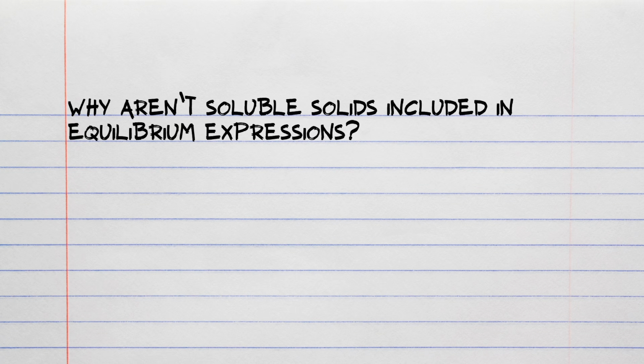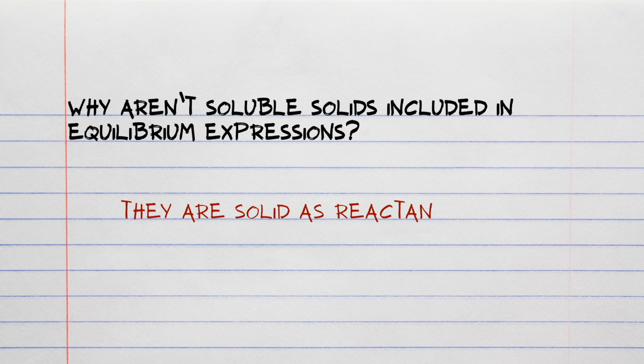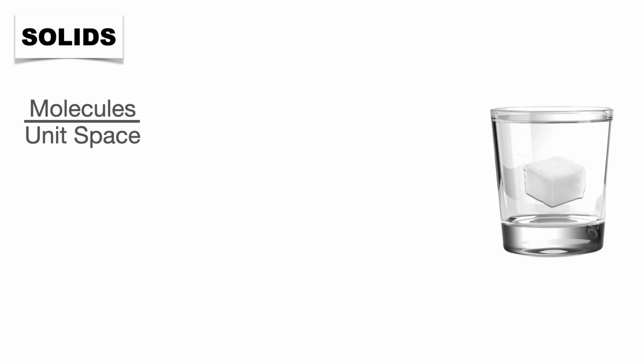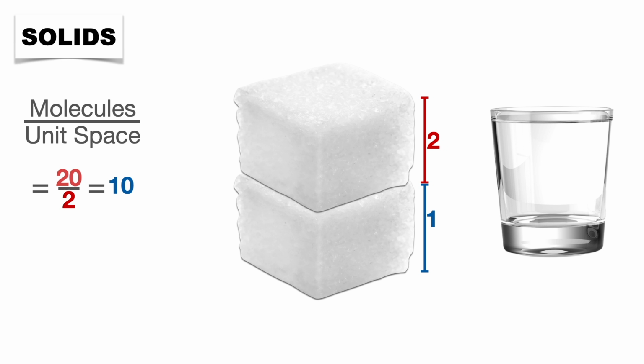But then the question is, why aren't soluble solids included in equilibrium expressions, since they actually dissolve in solvent, creating a solution whose concentration can change? Well, because they're solid as reactants. Even soluble solids like salts and sugars are not included in equilibrium expressions because even though they may dissolve in solvent and can change solution concentration, before dissolving in solvent, they're solid reactants, and their concentration doesn't change, just like what we saw with metal solids.